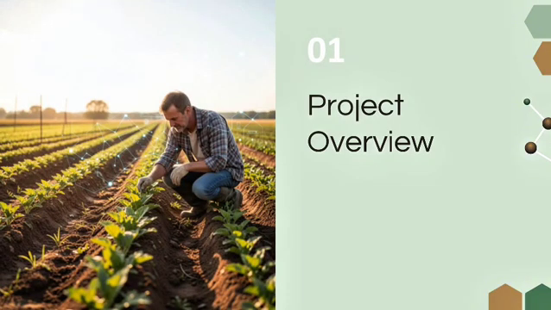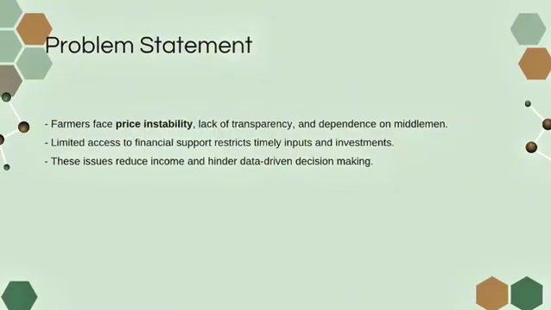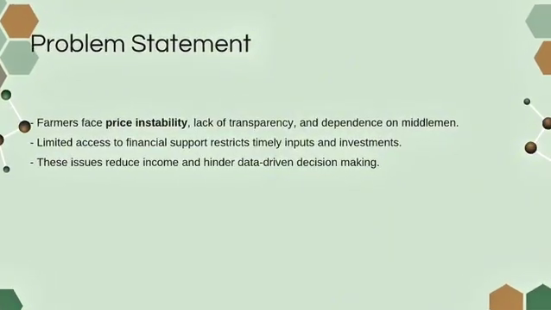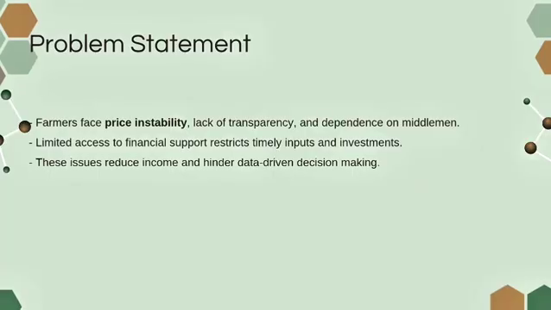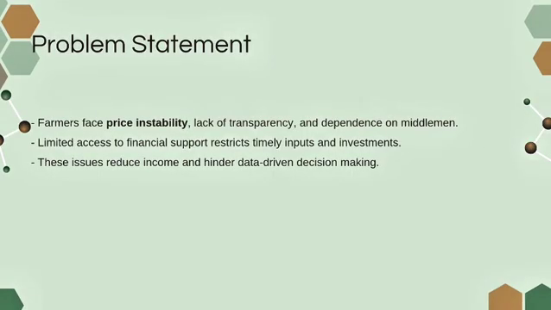This system solves real-world agricultural problems using digital technology and machine learning. Farmers face price instability, lack of transparency, and dependence on middlemen. They also have limited access to financial support. These issues reduce income and affect decision making.